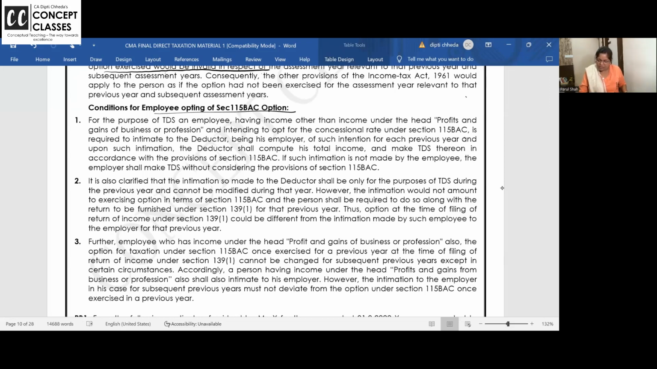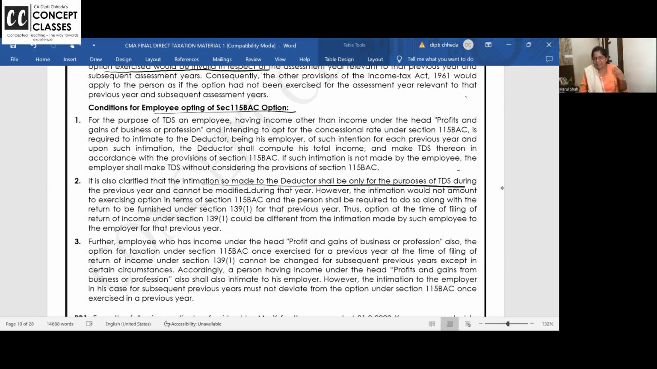So if intimation is not made by the employee, the employer shall take TDS without considering 115 BAC. Dear employee, do you want your tax to be deducted as per the new scheme? Give a letter. If not, we'll take the old scheme. It is also clarified that intimation so made to the deductor shall only be for the purpose of TDS and cannot be modified during that year. However, intimation would not amount to exercising the option.